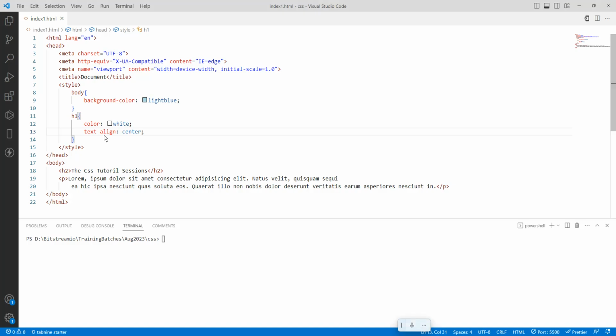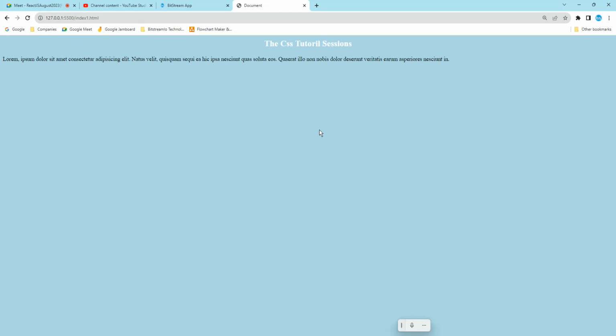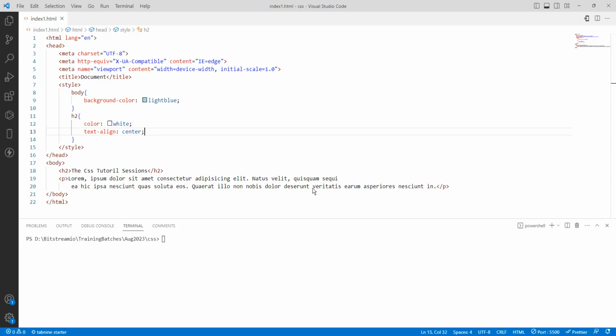What is the difference? I am using the H2 tag, and mistakenly I have written H1 in the style. Either we can change it here or there. So I will change it to H2 here. Save it. We'll go here. See, this is a CSS tutorial.